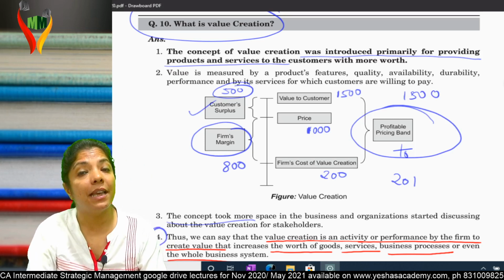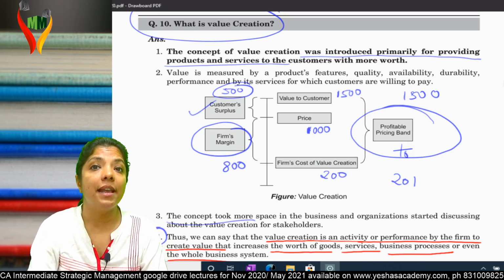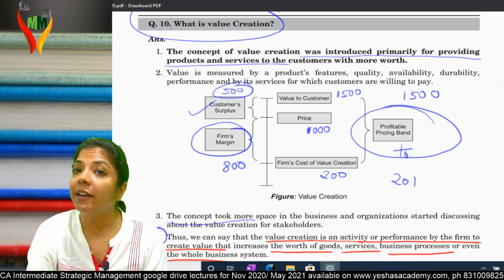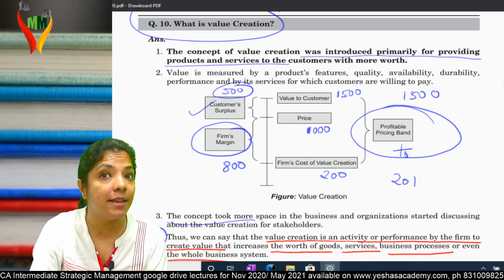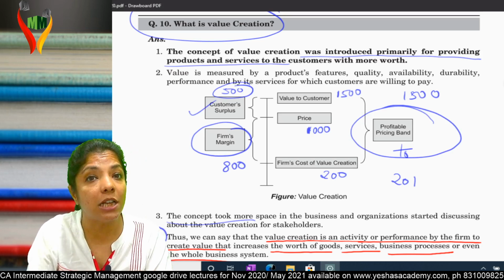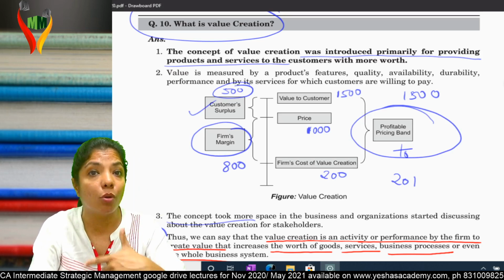Boss, if I keep selling price 1000, will you buy? Yes. 1100, yes. 1400, yes. 1450, yes. 1500, yes. 1501, no. Because for you, value to customer is 1500. If you charge more than 1500, they are not ready to pay because they don't find worth more than that.